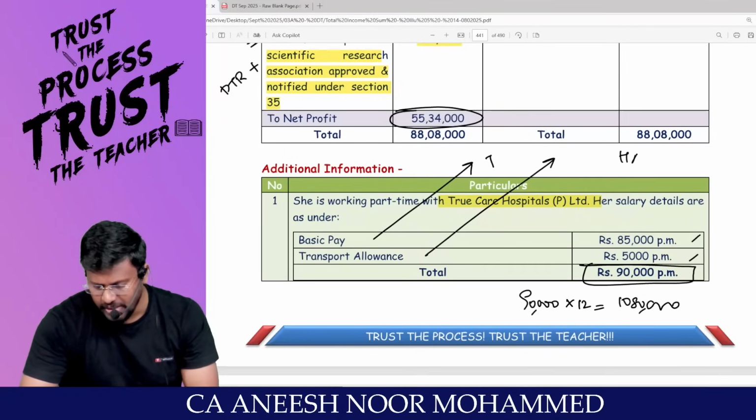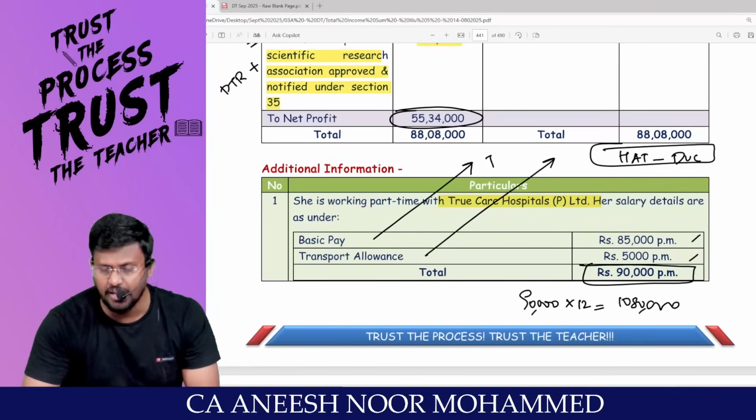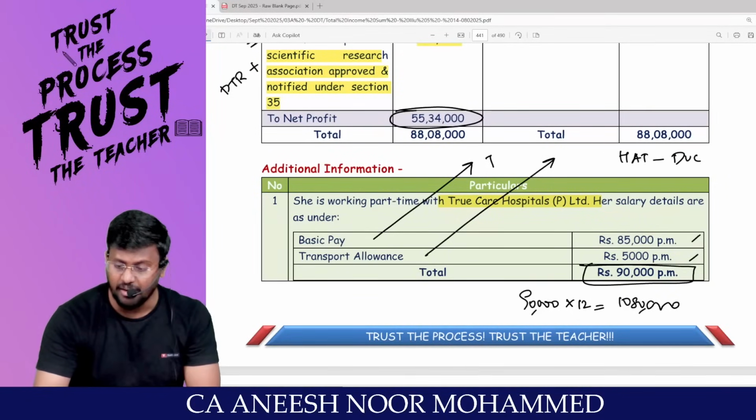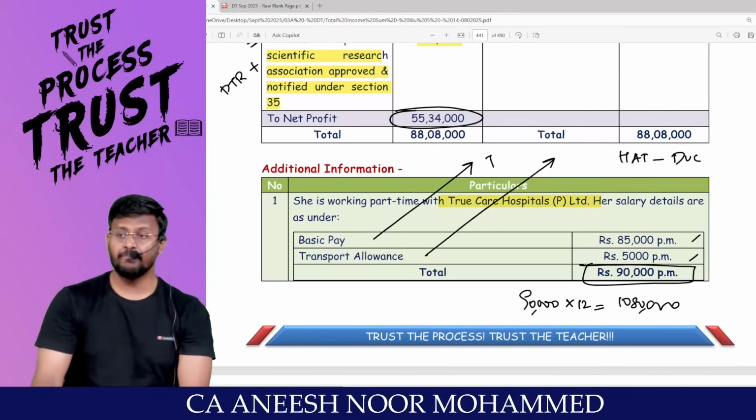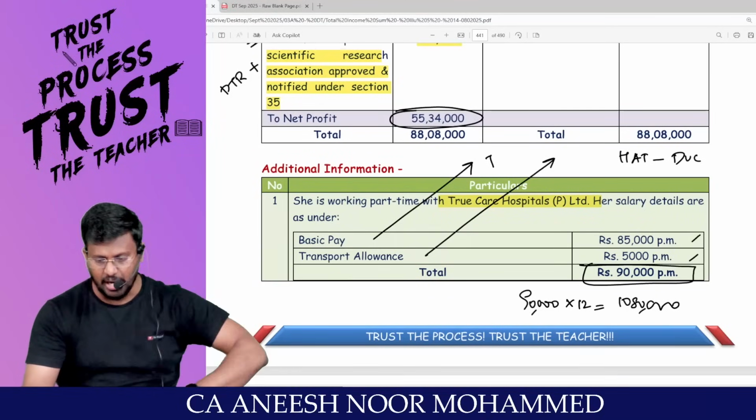Sir, helper allowance, academic allowance, traveling allowance, daily allowance, uniform allowance and conveyance allowance are exempt under section 10(14) under the optional tax regime. Right?